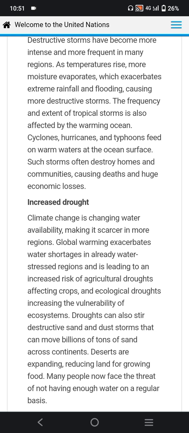Droughts can also stir destructive sand and dust storms that can move billions of tons of sand across continents. Deserts are expanding, reducing land for growing food. Many people now face the threat of not having enough water on a regular basis.